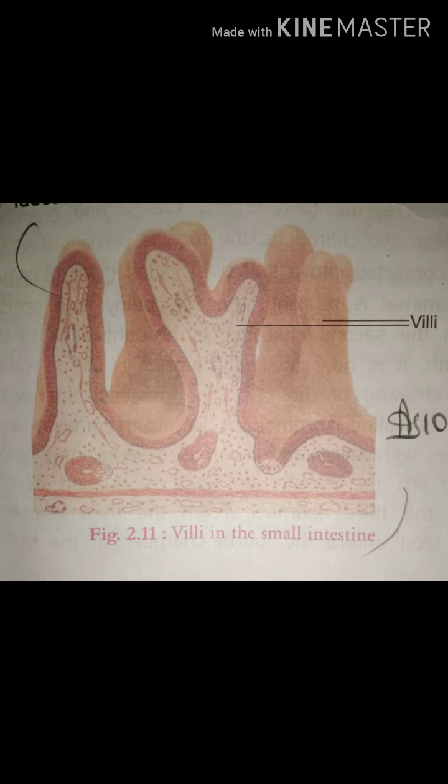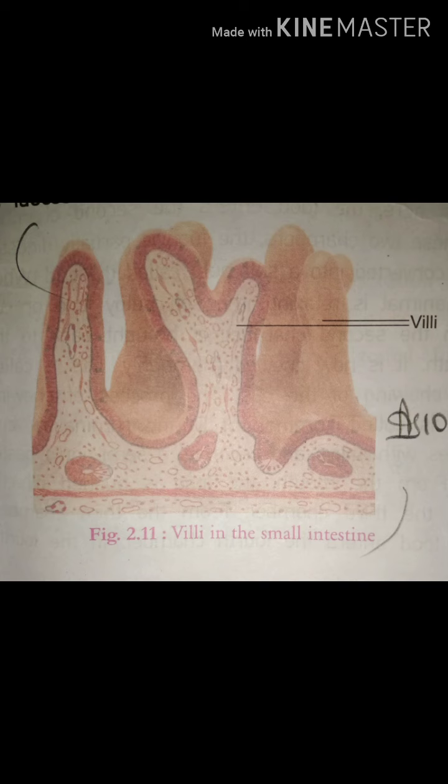In last classes we completed the elementary canal and digestive juices. When I was discussing the small intestine, I told you it plays a very important role in absorption of the nutrients formed after digestion. When food is digested, nutrients are formed that the body requires, so they must be absorbed by the body. All of these are absorbed in the small intestine, so the small intestine is the site of absorption.